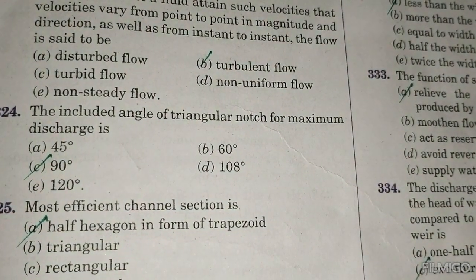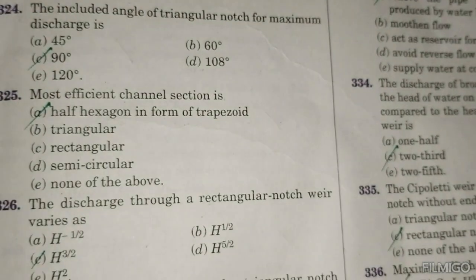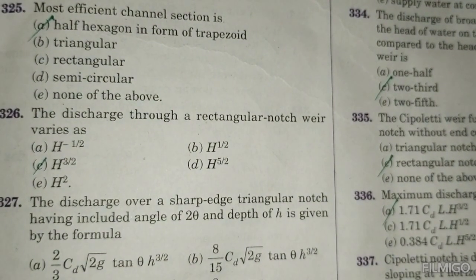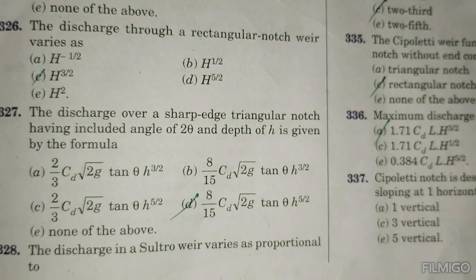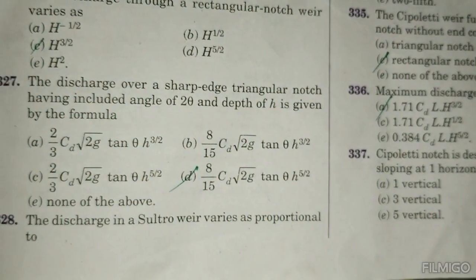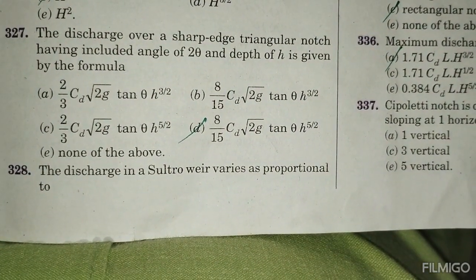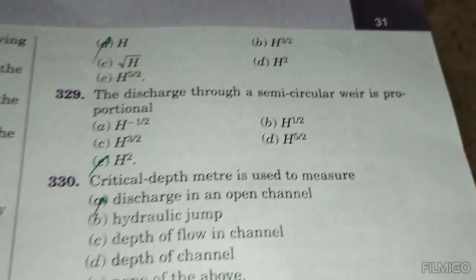The included angle of a triangular notch for maximum discharge is 90 degrees. Most efficient channel section is a half hexagon in the form of a trapezoidal. The discharge through a rectangular notch varies as h to the power 3 by 2. The discharge over a sharp edge triangular notch having included angle of 2 theta and depth h is given by the formula 8 by 15 CD root of 2g tan theta h to the power 5 by 2. The discharge in a Sutro weir varies in proportion to h. The discharge through a semicircular weir is proportional to h squared.